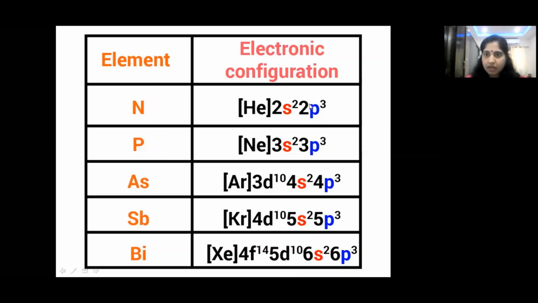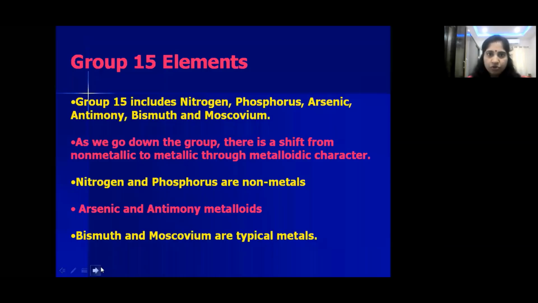They are having ns2 np3 general electronic configuration, top to bottom. If you move down, the number of shells goes on increasing. Second shell is the outer shell in the case of nitrogen. Third shell is the outer shell in case of phosphorus. Fourth shell in arsenic, fifth shell in antimony, and sixth shell in case of bismuth. Like this, from top to bottom, if you move, the number of shells goes on increasing. Is that clear? So this is about electronic configuration of 15 group elements.